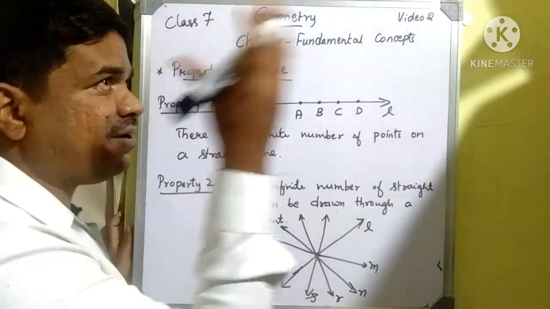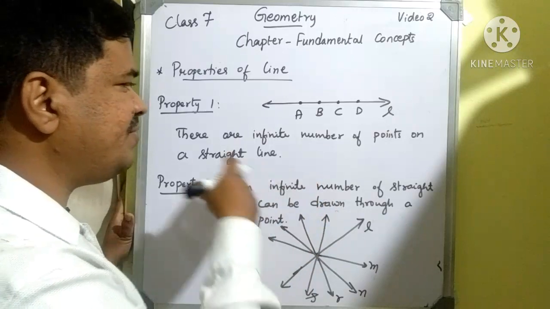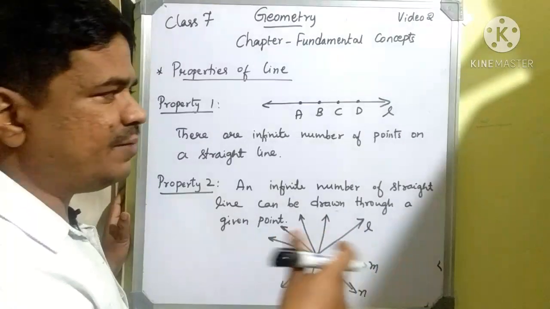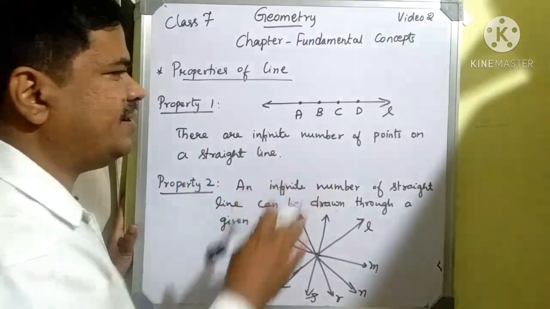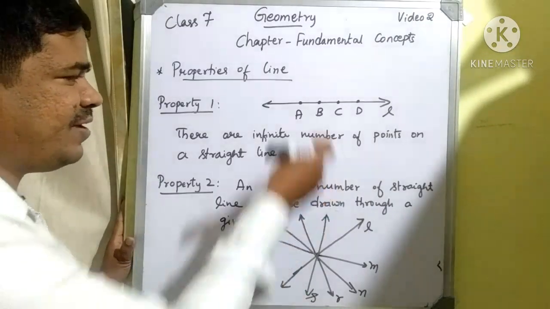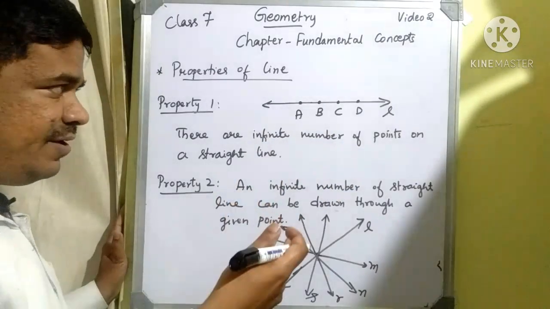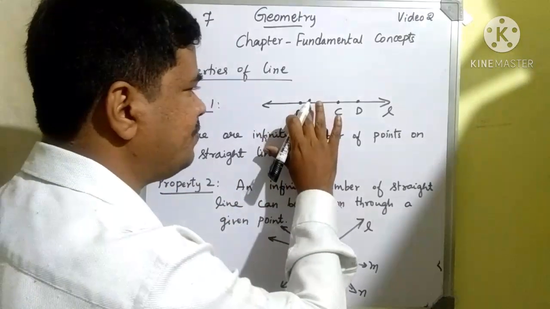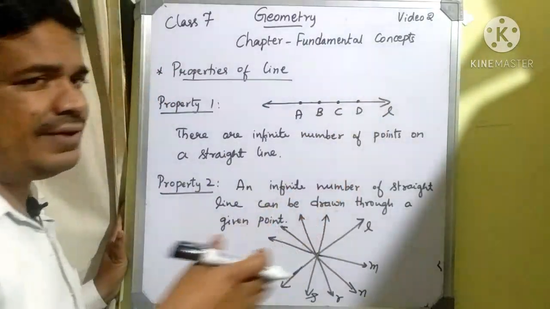That means if I consider a line, there is a group or collection of points that is infinite. Infinite means there is no end to the counting. That means an uncountable number of points are present in the straight line. That we can call the first property of a straight line. We can just go on considering the points. That's why they have said an infinite number of points are present on a straight line, and these points should always be represented by capital letters.